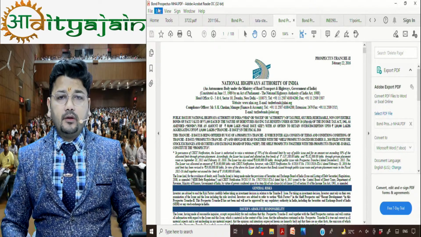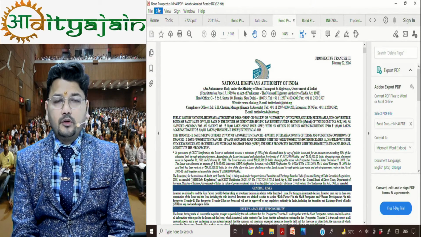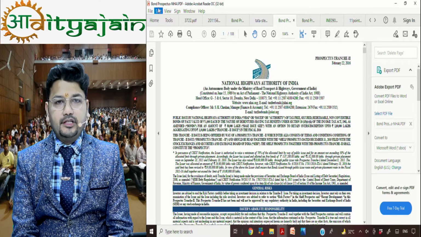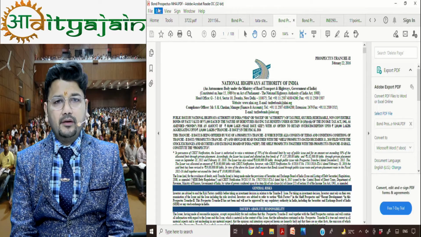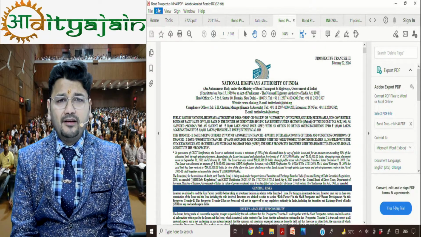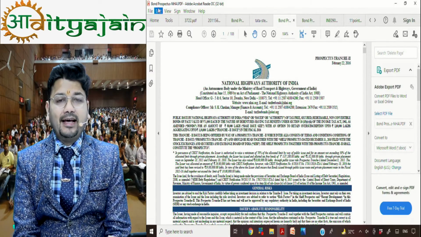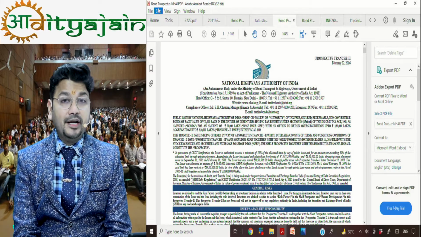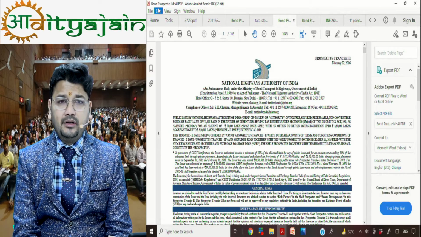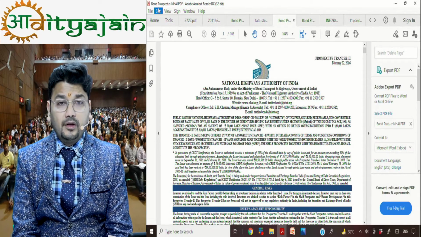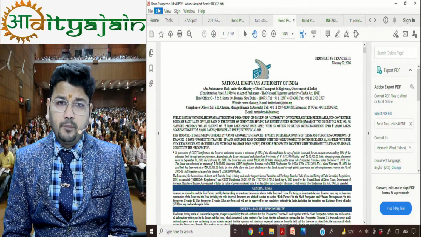So friends, today's practical is related to bond. When we are studying the bond chapter, you must be confused or you must have a query: sir, how can we find all the data like coupon rate, life, whether it is a redeemable bond or irredeemable bond, all the data given in the question? So friends, for that you need to refer to a prospectus.